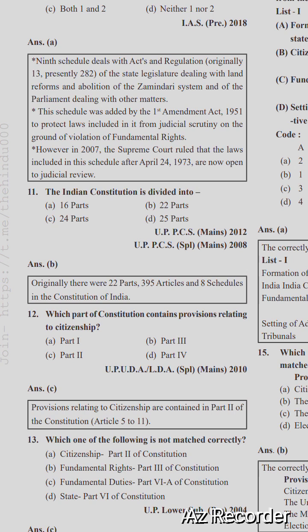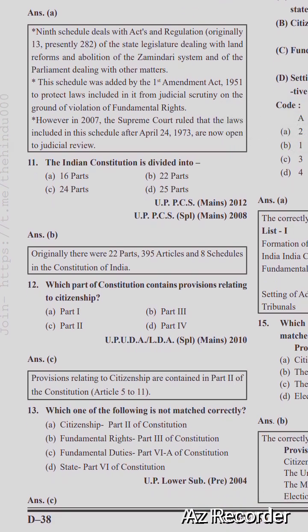Which parts of the Constitution contain provisions related to citizenship? Part 1, Part 3, Part 2, Part 4. The right option is option C, Part 2. Provisions relating to citizenship are contained in Part 2 of the Constitution. Part 2 includes Articles 5 to 11.